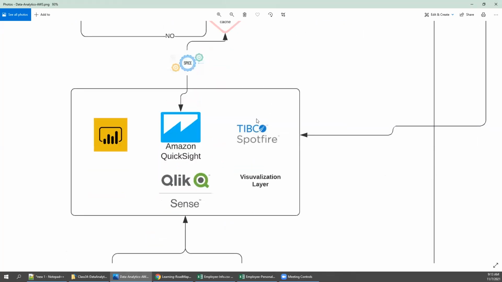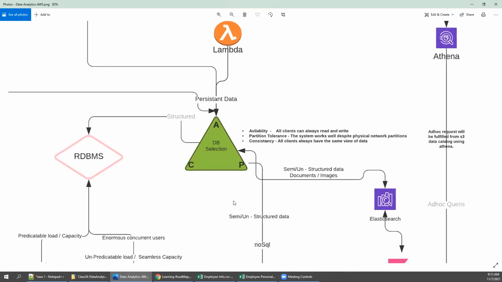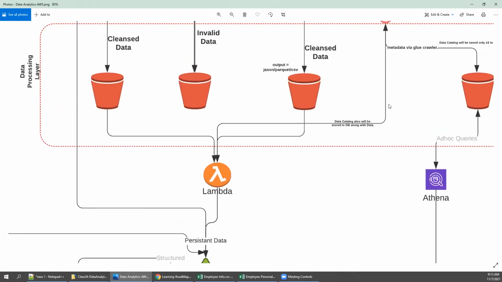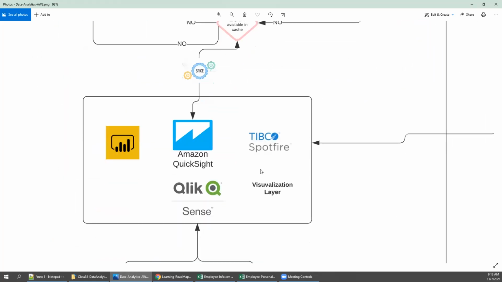This is where the tools come in: either Power BI or QuickSight or TIBCO Spotfire or ClickSense. These are all visualization layers where you can create graphs from the cleaned data along with the metadata, and publish using these tools.